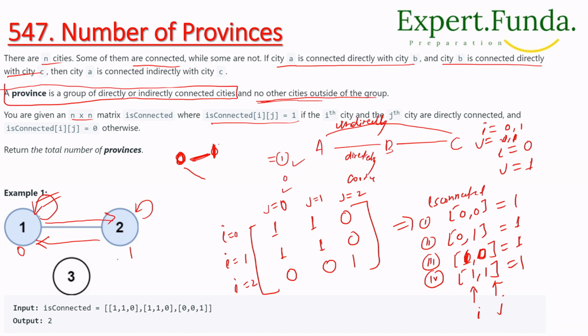How many provinces we have? We have a total of 2 provinces, province 1 and province 2, right? Total provinces, and these are forming in one group, right? Correct, right? If we represent it like this, this is the one group, right? This is also one group, okay? So in total we can say we have it like this only, okay?